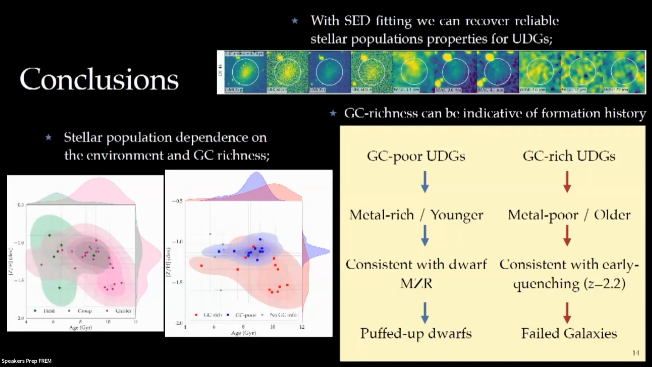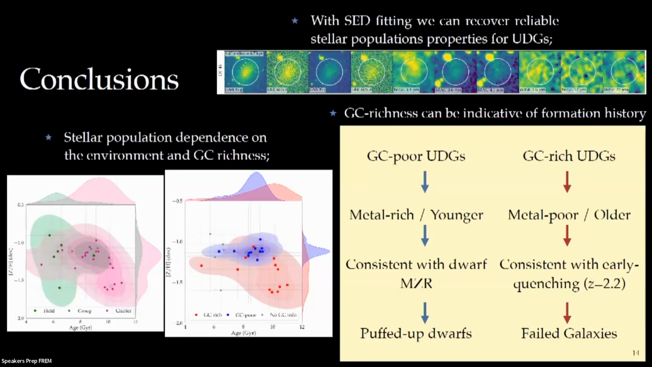With SED fitting, we are able to recover reliable stellar populations for UDGs, which opens up a new pathway to studying many UDGs across the field using just photometric bands. We have found a stellar population dependence both on environment and globular cluster richness. And using the globular cluster richness separation on metallicity, we were able to come up with formation scenarios for these galaxies. So globular cluster-poor UDGs are metal-rich and younger. They are consistent with the mass-metallicity relation for dwarf galaxies. And because of the combination of all of these properties, we believe that they are puffed-up dwarfs.